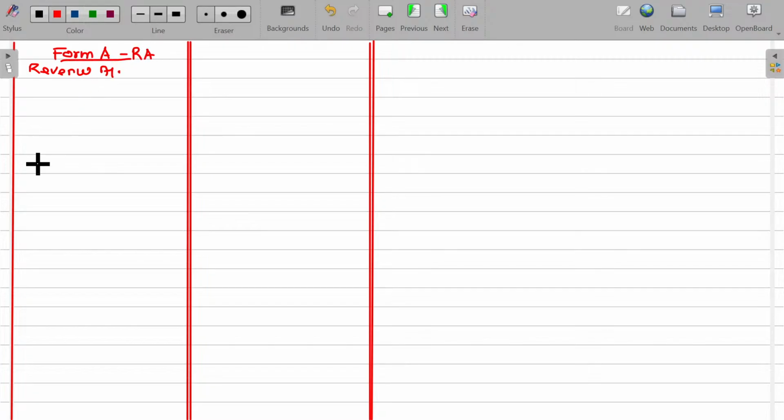That's how the form is named. Schedule A, Form A. And here, Schedule A, Form A, BS, balance sheet. These are the two schedules we have.